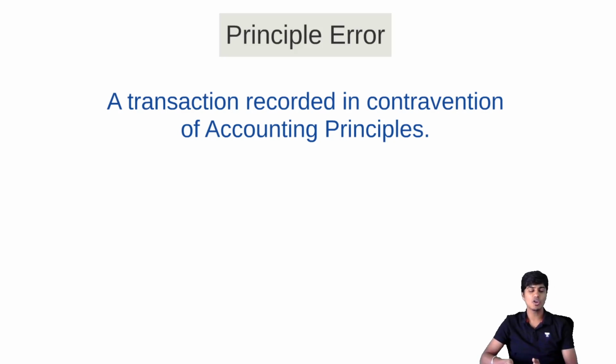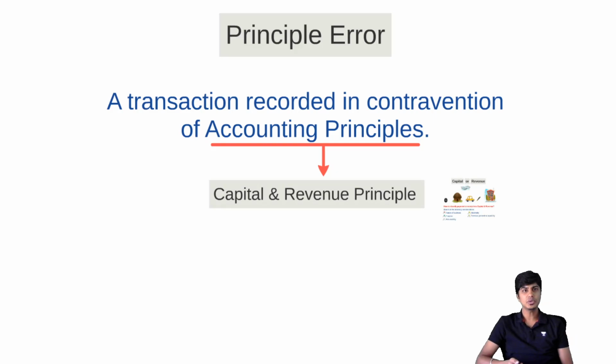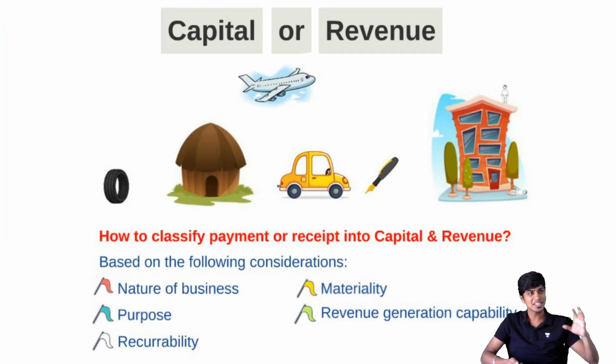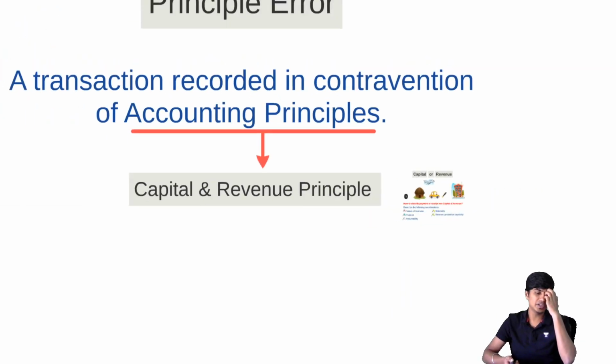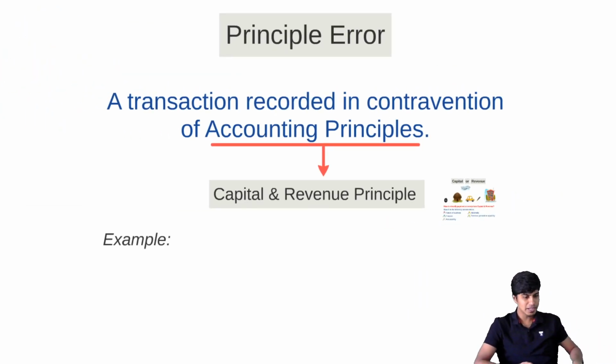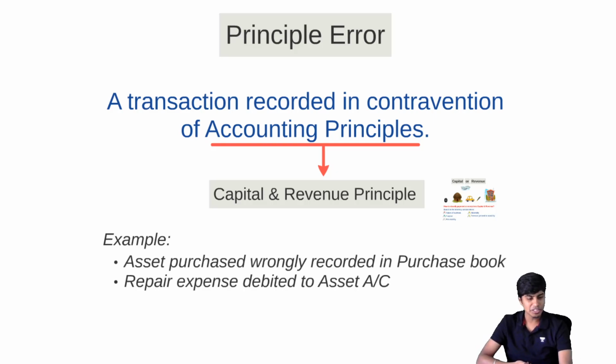A transaction recorded in contravention of accounting principle. That is capital and revenue principle. You remember capital and revenue that we discussed in the previous session? We discussed when to capitalize an item, when to treat an item as revenue. If that is wrongly applied and you treat a capital item as revenue or vice versa, that becomes principal error. So example, like I mentioned, asset purchase wrongly recorded in purchase book, or repair expense debited to asset.